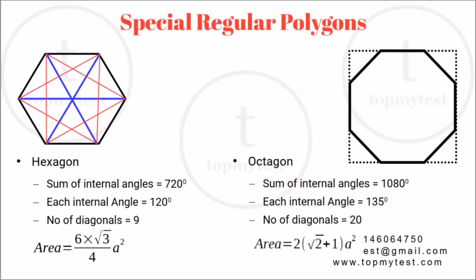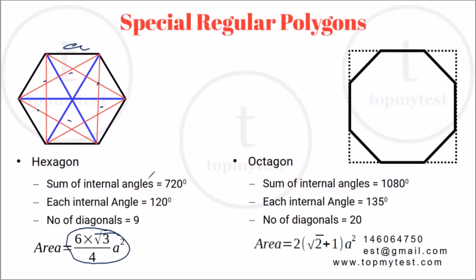Now there are two very frequently used regular polygons. One is of side 6, which is hexagon. One is of side 8, which is octagon. Right? Now for a hexagon, it is composed of 6 equilateral triangles joined together. Each of these 6 figures, if you connect some of the diagonals, each of these blue colored figures will basically be an equilateral triangle. Right? So if the side is A, you can find the area as 6 times root 3 by 4 a square.